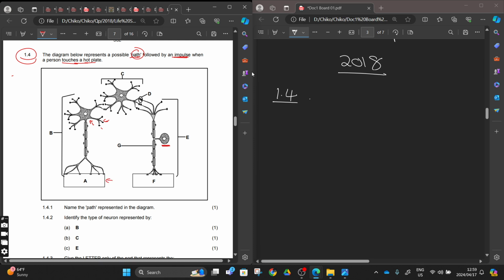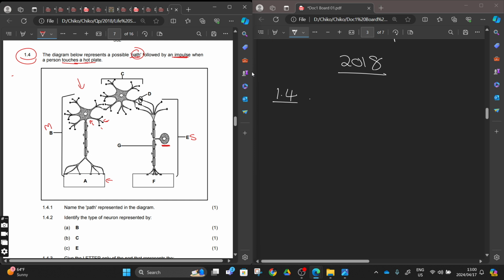So here we can use this, scanning the question paper before we answer. You'll agree with me that number E is a sensory neuron, and then number D there. Let's start from A. Where is A? Number A here, because it's coming from the motor neuron. You can see this one. You can agree with me. This one is a motor neuron. Number B, this one will be motor neuron.